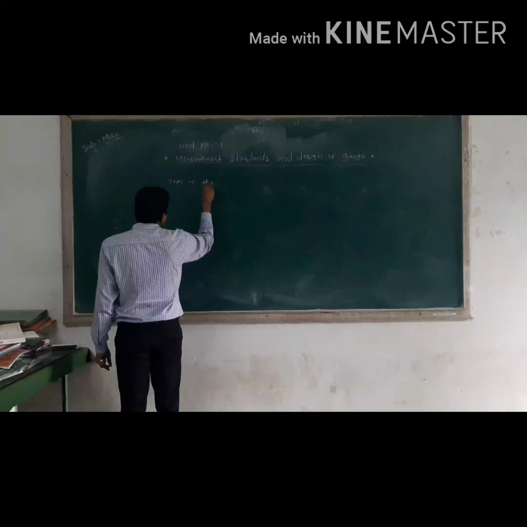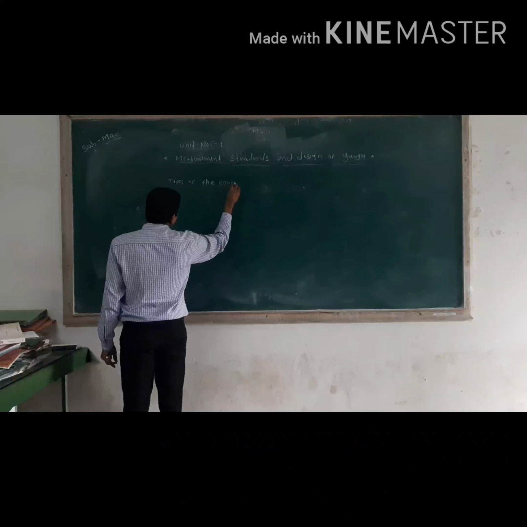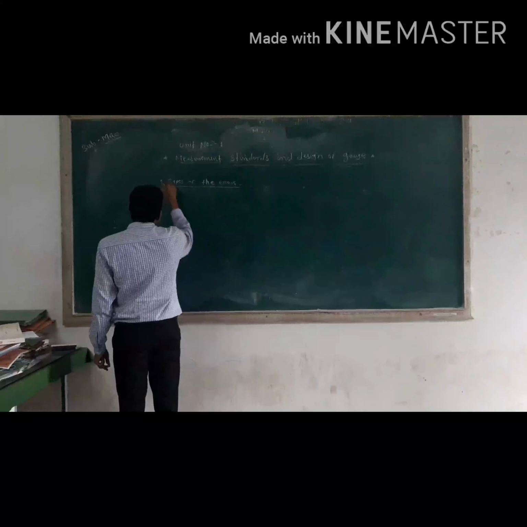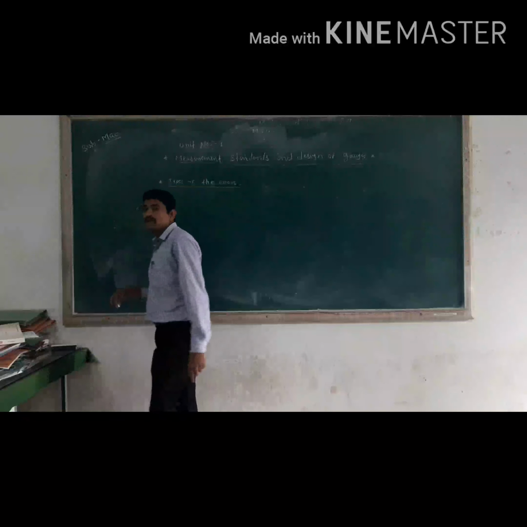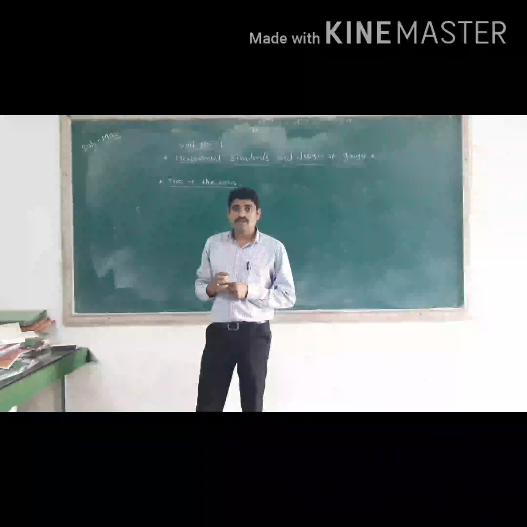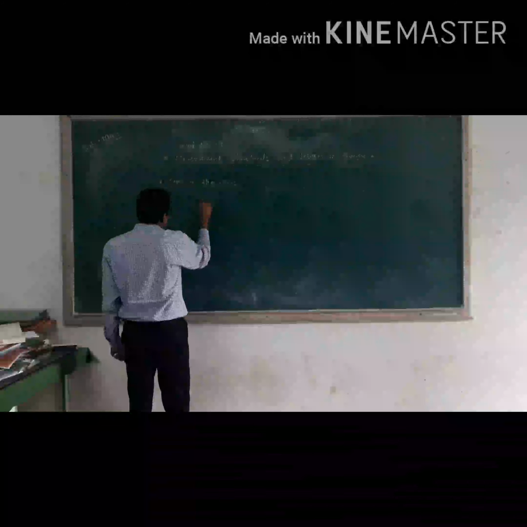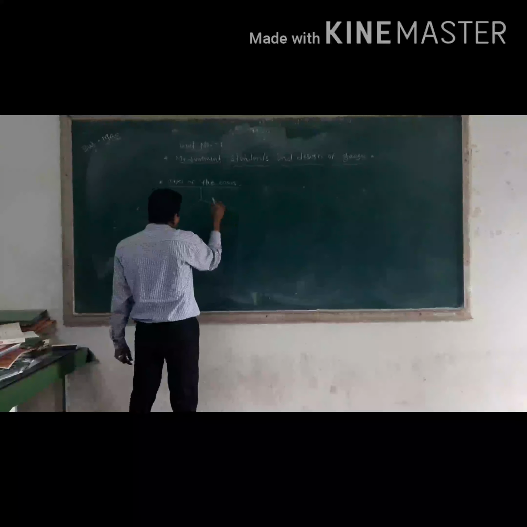See, types of error. I have already told you they are divided into 2 different parts: first is systematic error and second is random error.